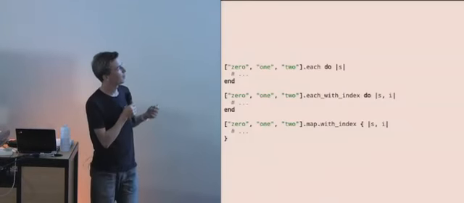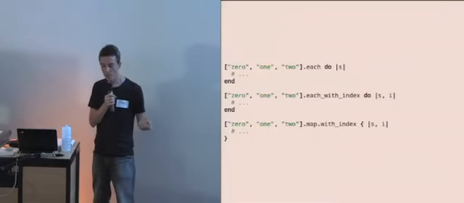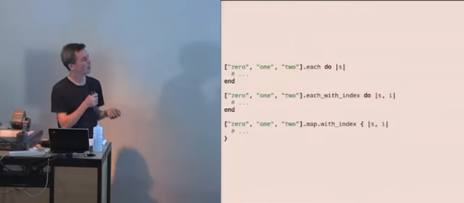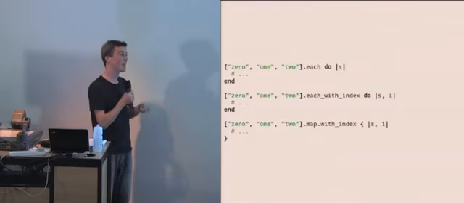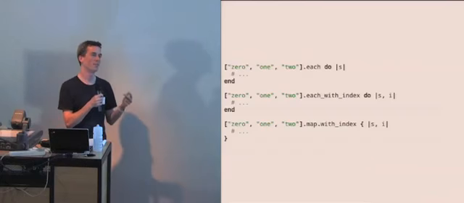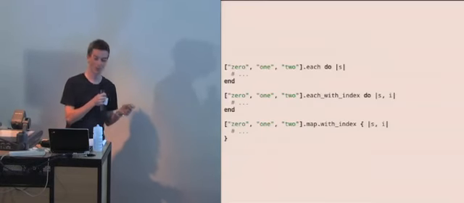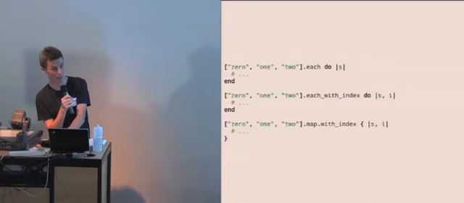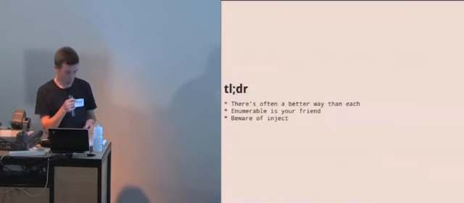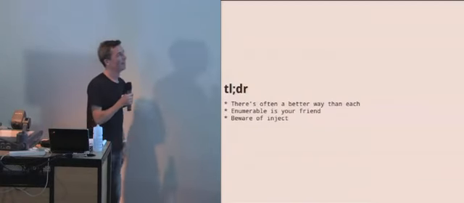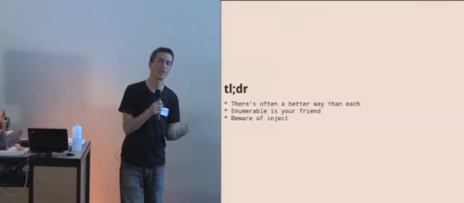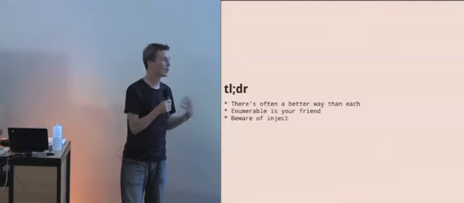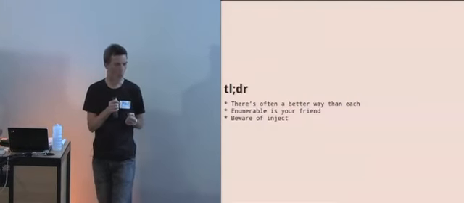And this, in fact, lets us do some interesting lazy stuff that I previously said that you couldn't do in Ruby. You actually can if you use fibers and enumerators in Ruby 1.9. But there's probably an entire separate talk in that, and I haven't seen anyone do much with that yet. So, in summary, I think there's often a better way to do this code than using each and iterating over a set of things.